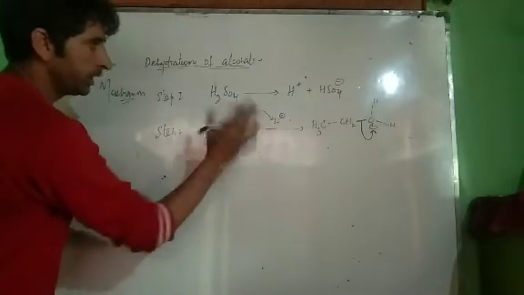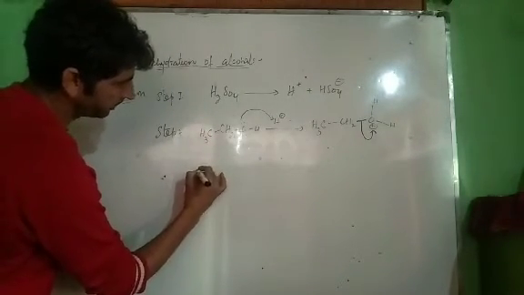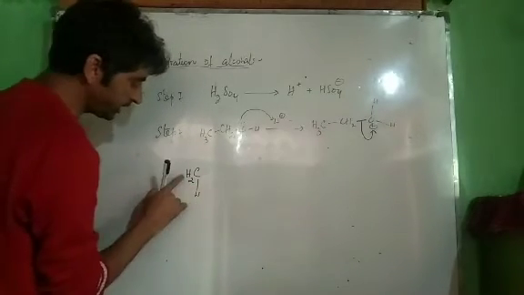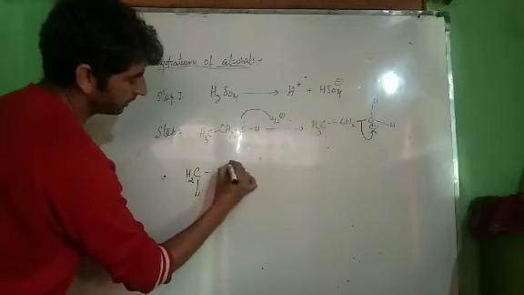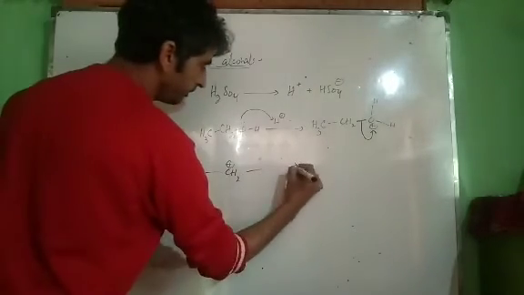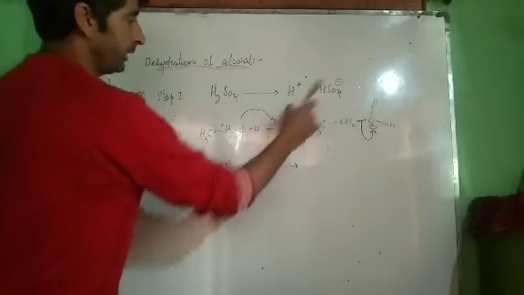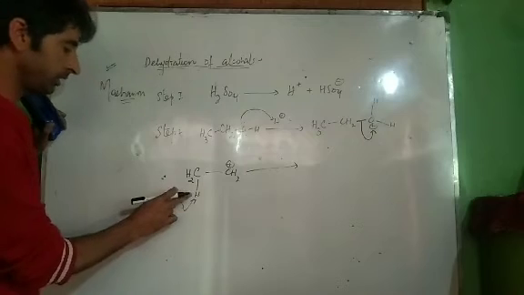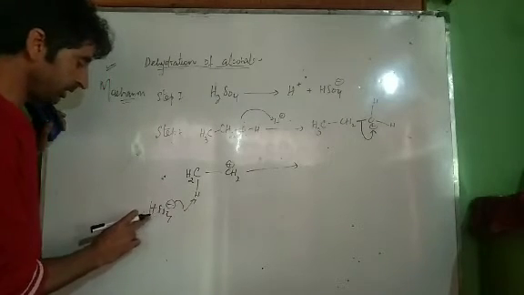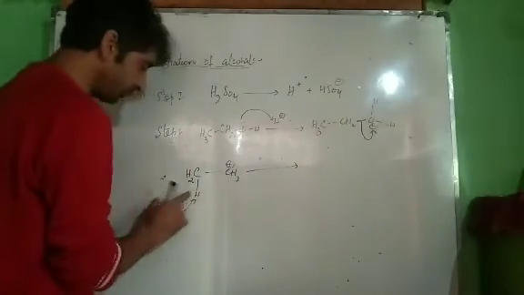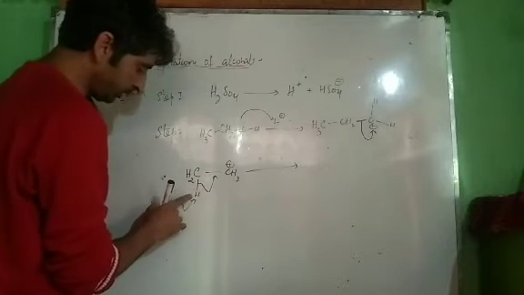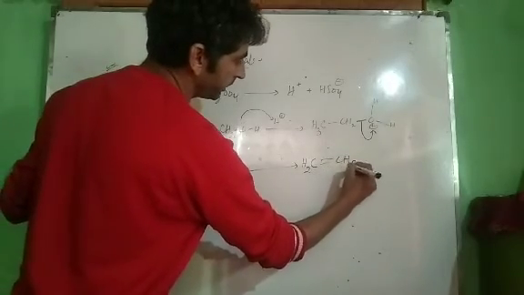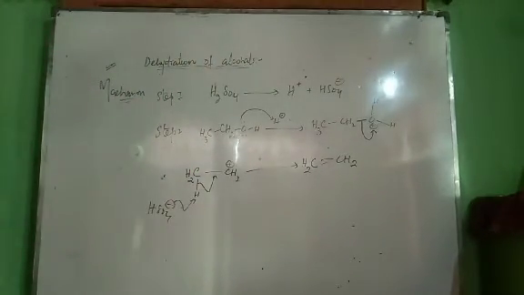Loss of water has taken place. Dehydration has occurred. Step third: from this carbocation, I will write it like this: CH3, CH2 single bond CH2 positive. Now step third will be loss of H positive. This H positive can be lost by this HSO4 negative, because it's a catalyst. It converts this H positive ion back into H2SO4. Now when this bond is broken, we get a double bond over here. What type of reaction is this? It's an elimination reaction. This is how dehydration of alcohols takes place.